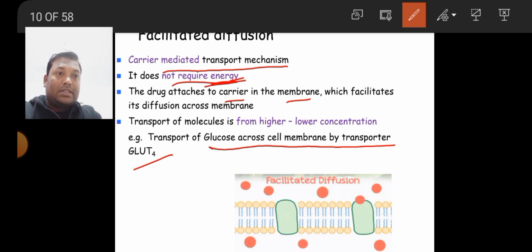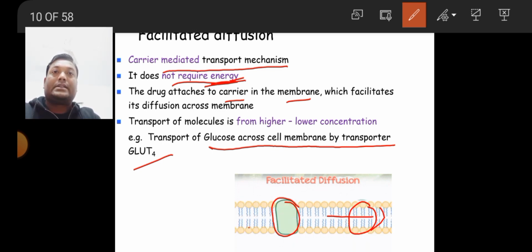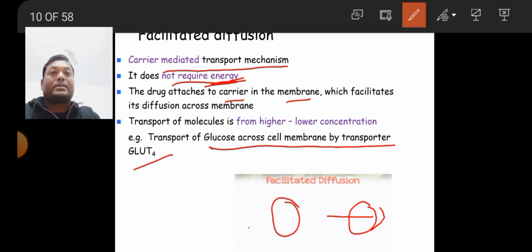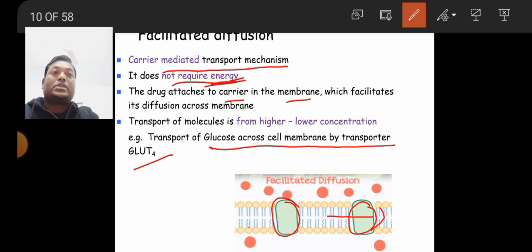So see, this is facilitated diffusion we are seeing. These are transporting from higher to lower concentration. These are the cell membranes, and these are the carrier proteins. The drug attaches to the carrier proteins, and it helps pass through the cell membrane from higher concentration to lower concentration. So this is basically facilitated diffusion. Some other particle facilitates the drug molecule to pass from higher to lower concentration. This is called facilitated diffusion, and the best example is glucose transported across the cell membrane via GLUT4.